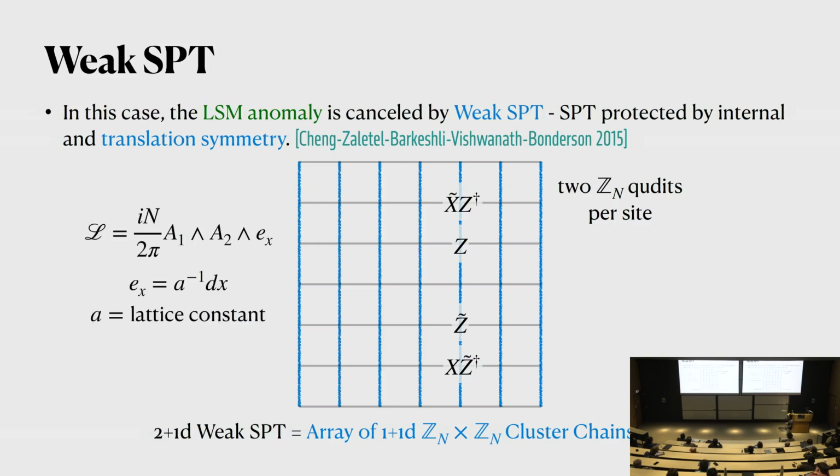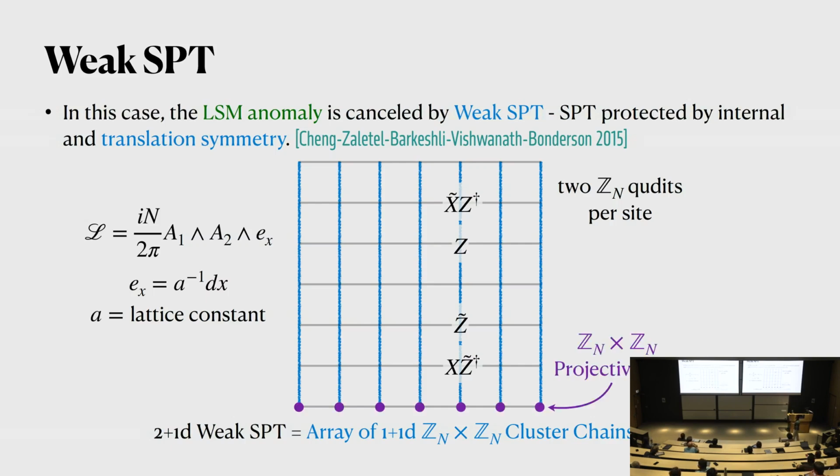In field theory language, we can describe this kind of weak SPT as A1 wedge A2 wedge EX, where EX is a form that is proportional to dX. Its sole purpose is to make sure that everything that depends on A1 and A2 are just the time component and the Y components of A1 and A2. So it's like inserting an array of cluster chains.